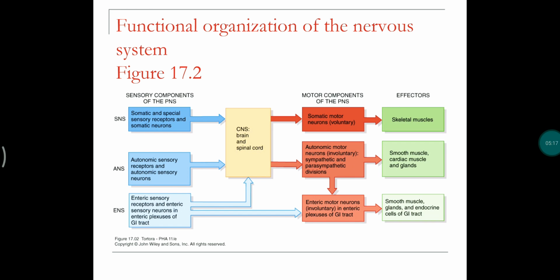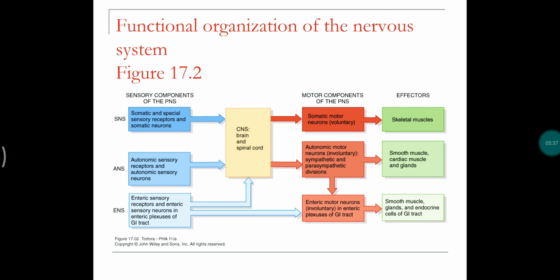The components of the peripheral nervous system are the somatic nervous system, the autonomic nervous system, and the enteric nervous system. The somatic nervous system consists of our muscle parts and also the sensory receptors.